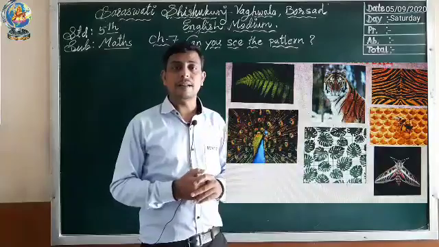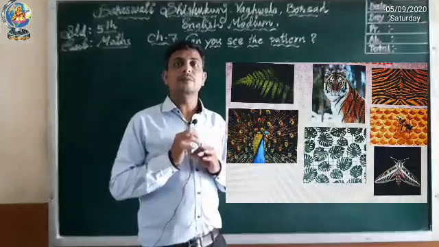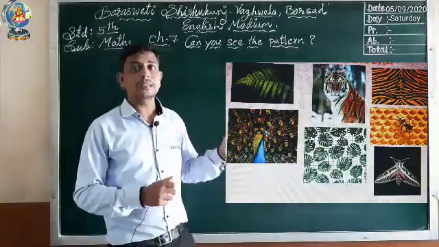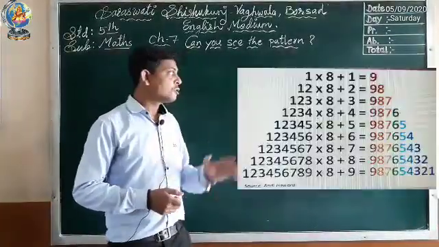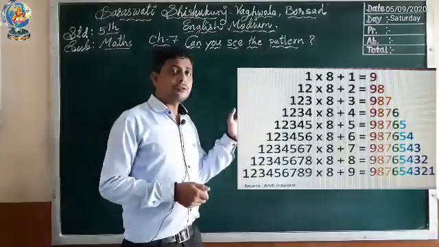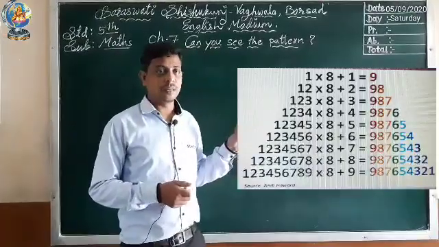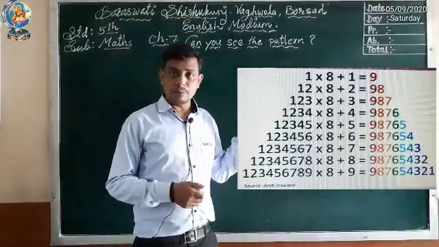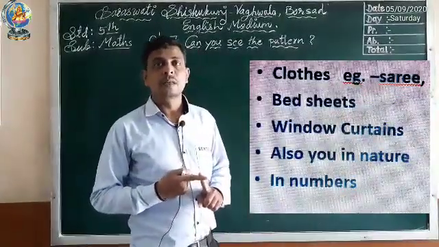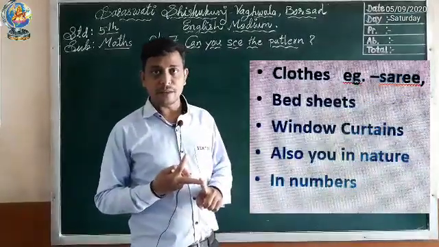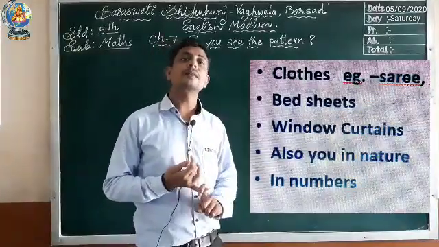Another picture is there. Name of the insect is butterfly. In that butterfly's wings also you can see the patterns. So these all are the patterns of nature. Next point is pattern in numbers. You already learned in 3rd, 4th standard how to find patterns in numbers. So this is one example of a number pattern. Okay. Patterns are observed in clothes, then in bed sheets and curtains, then in nature, as well as patterns in numbers.